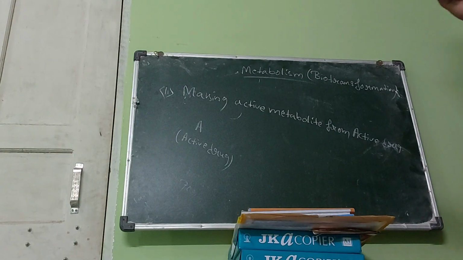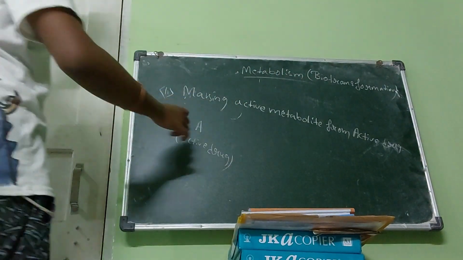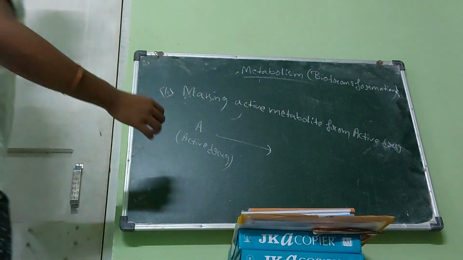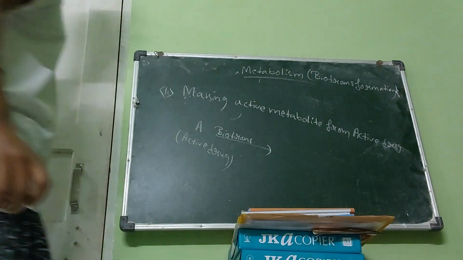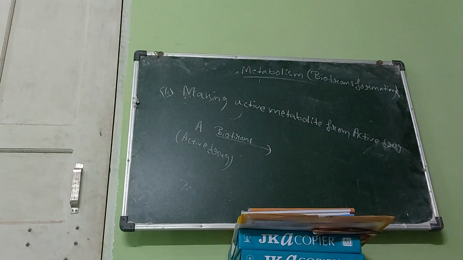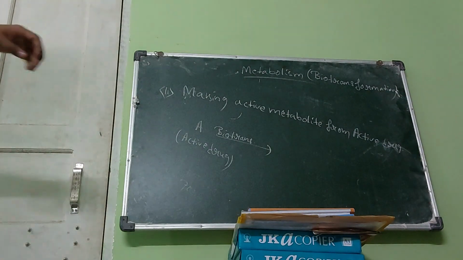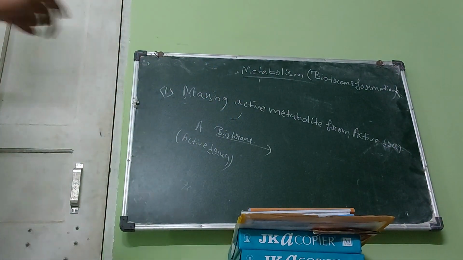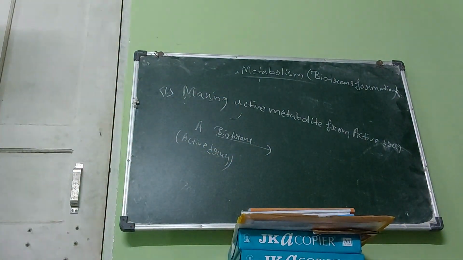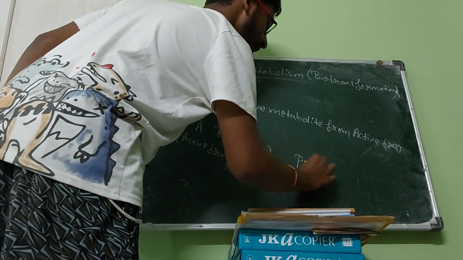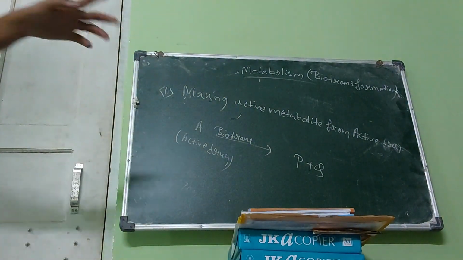Now, when we are performing biotransformation, which is the short form that I have written on this arrow, I have not written the whole word because it is time consuming, the active drug gets converted into some metabolites, let us say P plus Q. P and Q are metabolites.